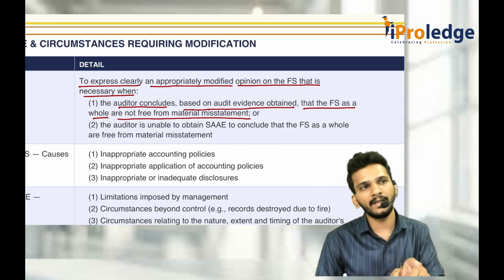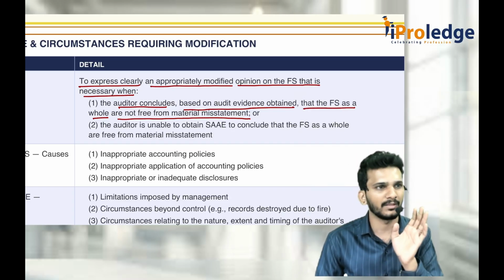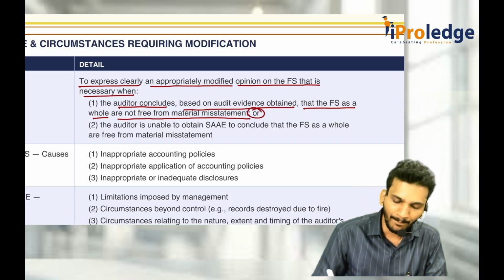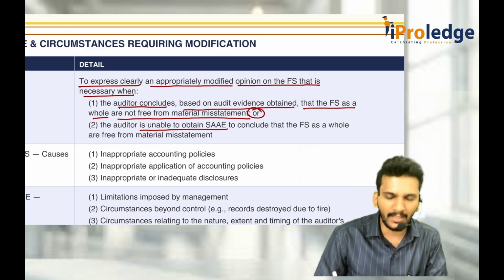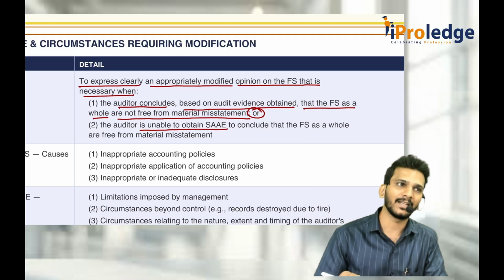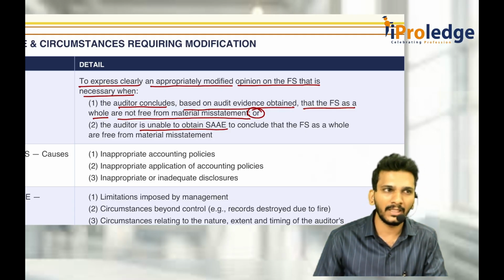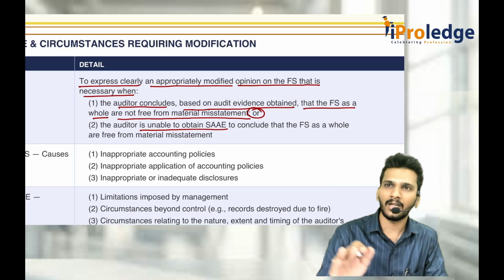That means he finds after verification that misstatements are present in the financial statements, or he was not able to obtain evidence. When he is not able to obtain evidence to verify the financial statements, how can he tell that financial statements are free from material misstatement? That is also when the auditor will modify his opinion.